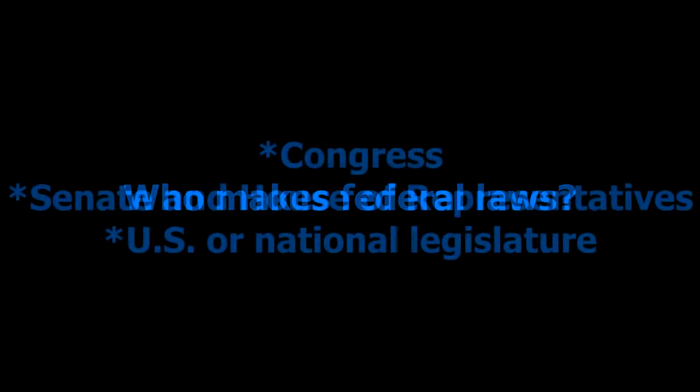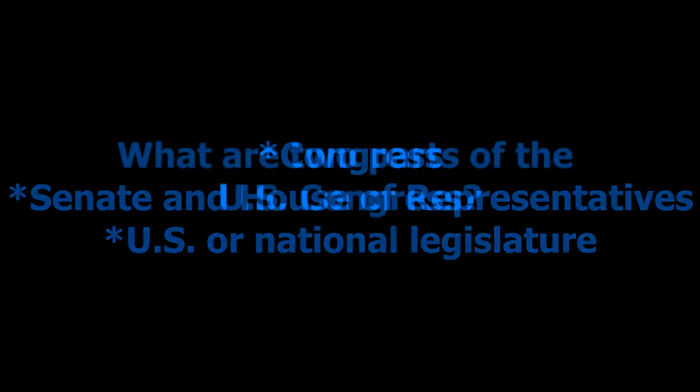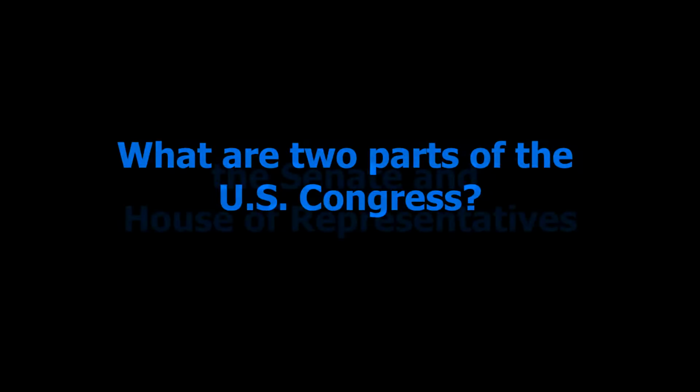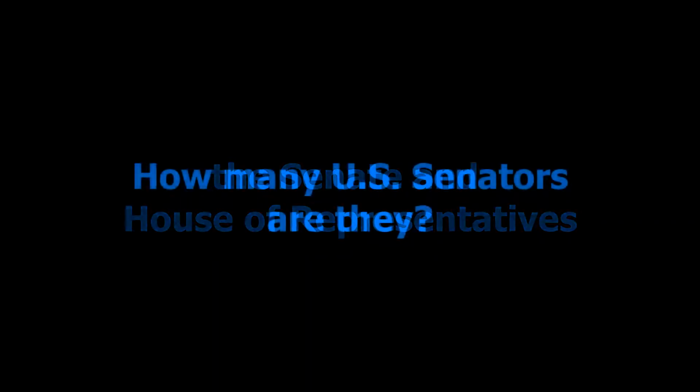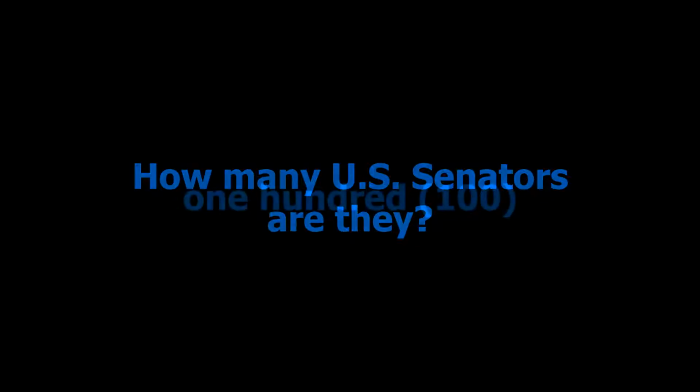Who makes federal laws? Congress, Senate and House of Representatives, U.S. or national government. What are two parts of the U.S. Congress? The Senate and House of Representatives. How many U.S. senators are there? 100.